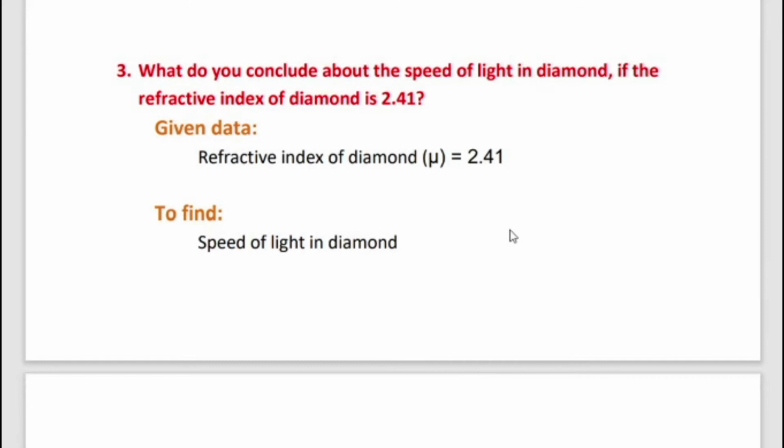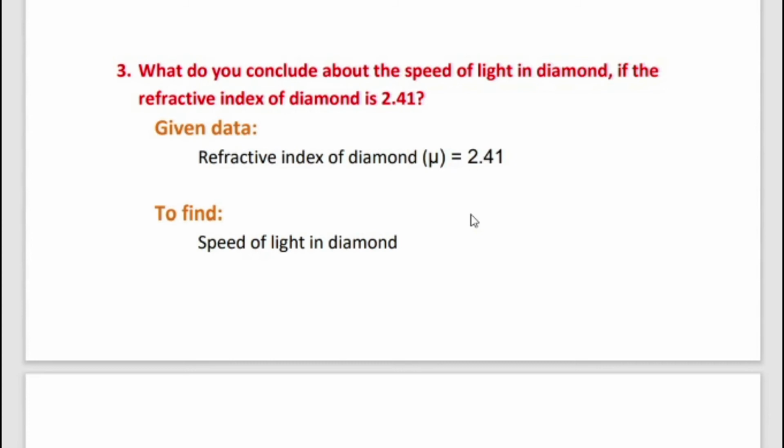What do you conclude about the speed of light in diamond if the refractive index of diamond is 2.41? Refractive index: the ratio of sine of angle of incidence to the sine of angle of refraction is a constant for a light of given color and for the given pair of media. Refractive index is a constant. sin i by sin r is equal to constant. This constant is called refractive index of the second medium with respect to the first medium. Refractive index is denoted by the letter mu. It's a Greek letter. It has no unit.